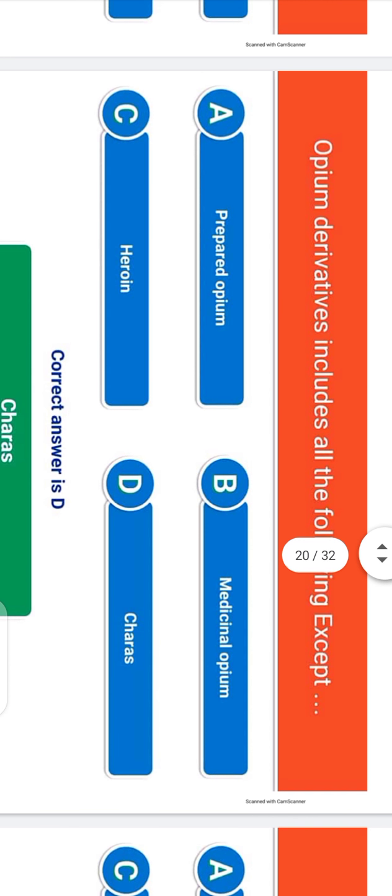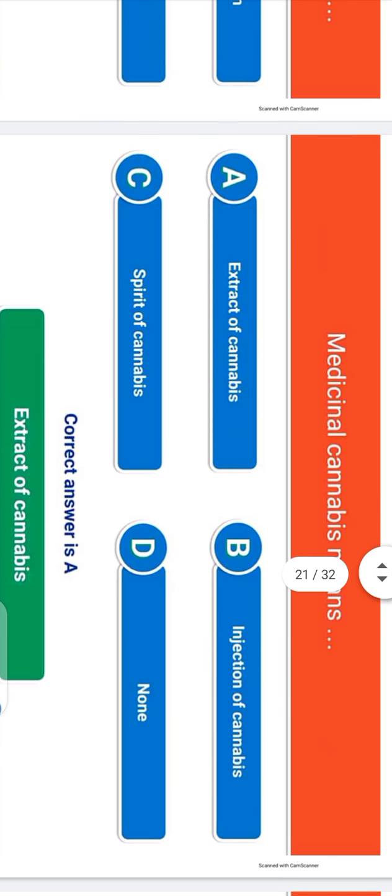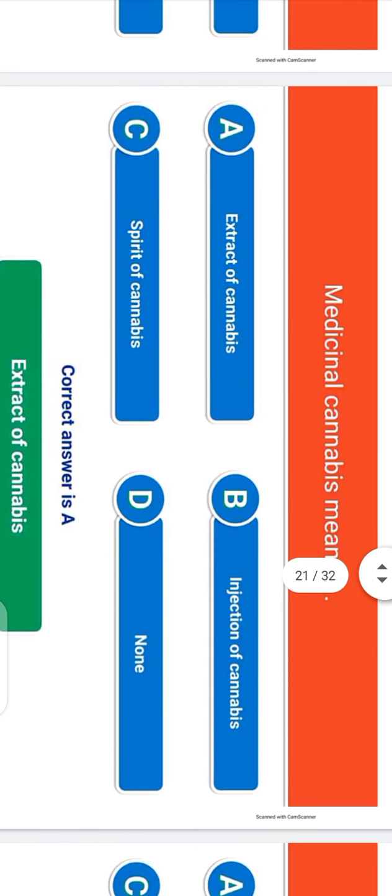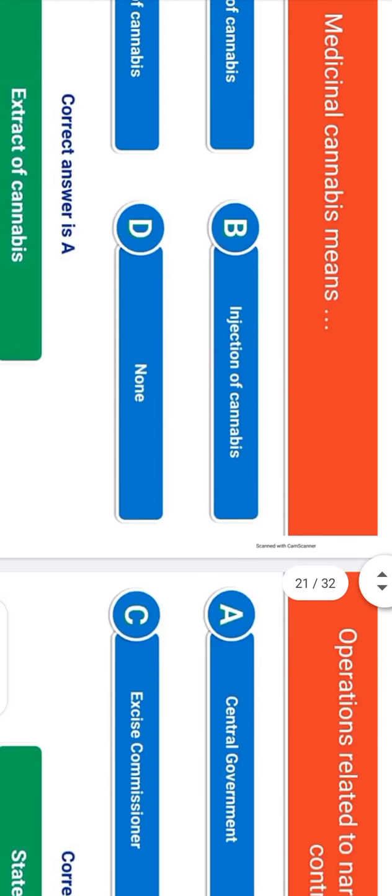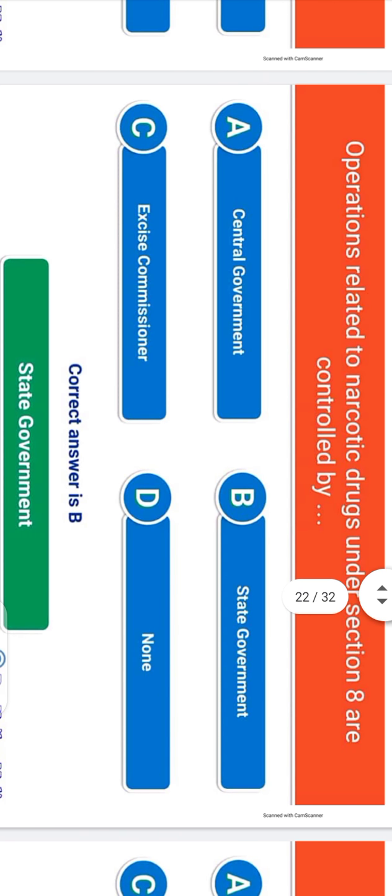Opium derivatives include all the following except charas. Medicinal cannabis means extract of cannabis. Operations related to narcotics and drugs under Section 8 are controlled by the state government.